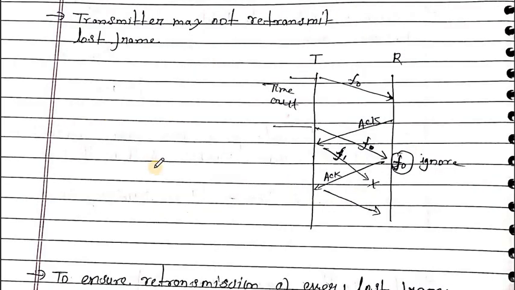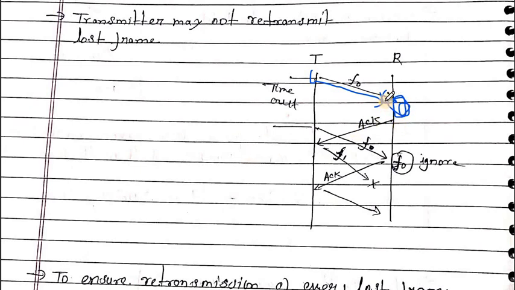So now the transmitter sends the F1 frame because F0 was already received. Now case 3: the transmitter sends a frame F0 to the receiver end, and the receiver receives that frame and takes some processing time to send the acknowledgement.